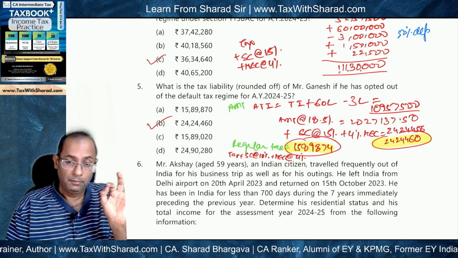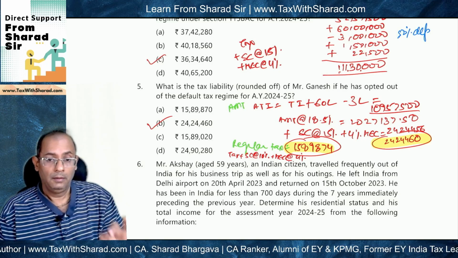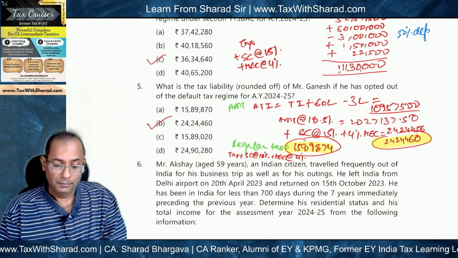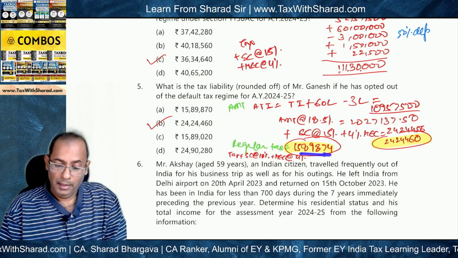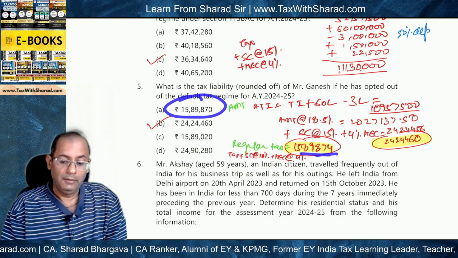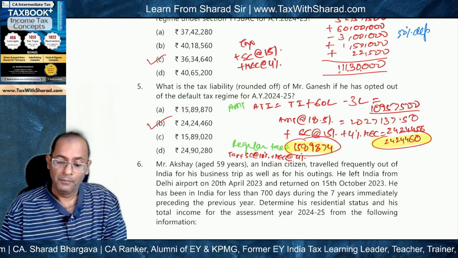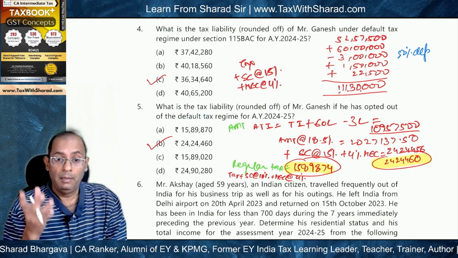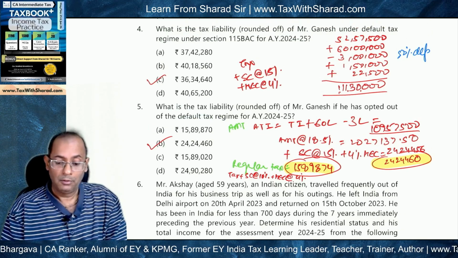This is one amount, but this is not it. This is not the answer. So 1589874, 1589870, but this is not the answer. Why? Because we need to consider AMT provisions, alternate minimum tax provisions, also into account.